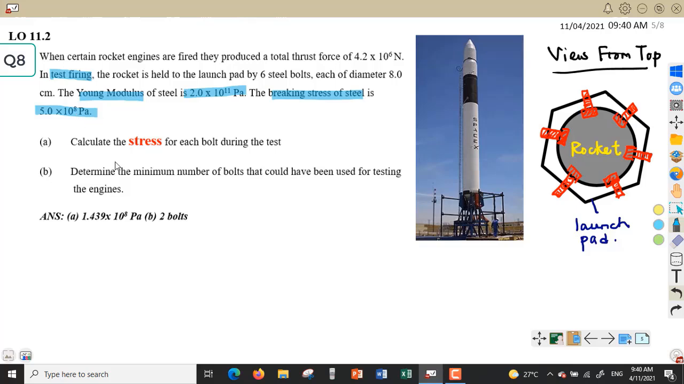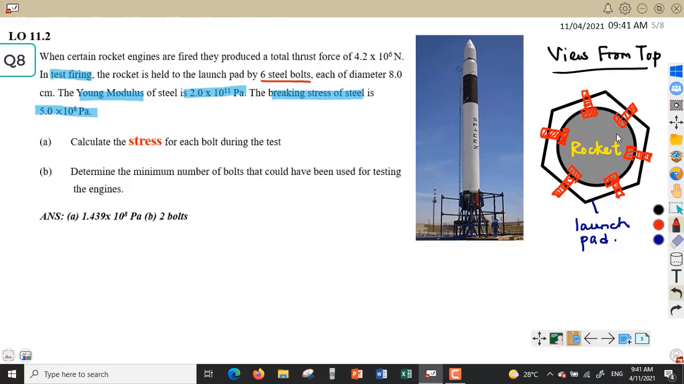So question A, we want to calculate the stress for each bolt during the test. B, determine the minimum number of bolts that could have been used for testing the engine. So, I try to visualize the problem. We have a rocket. In order to do testing, nak buat pengujian firing sahaja, belum nak firekan roket. So, kita kena ikatkan roket ni. So, kita ikatkan roket ni kepada launch pad menggunakan 6 biji steel bolt.